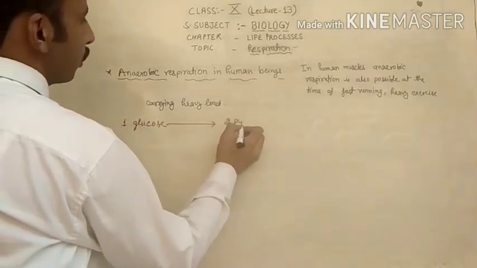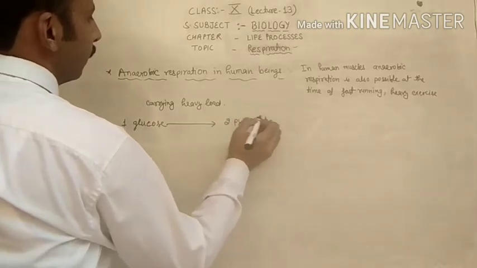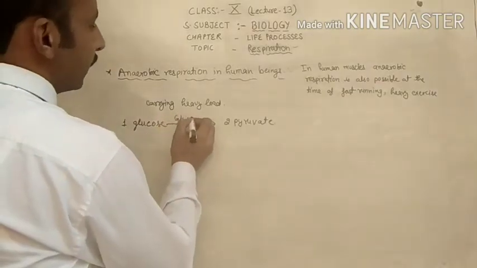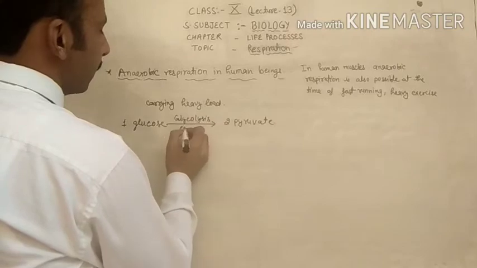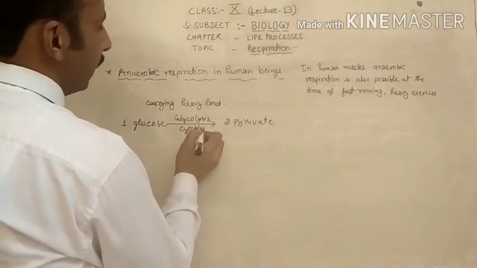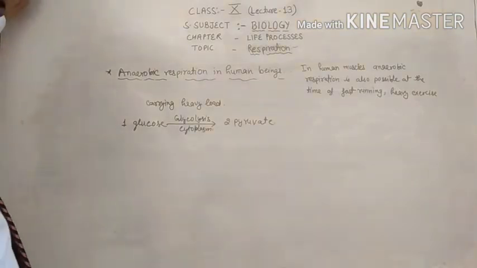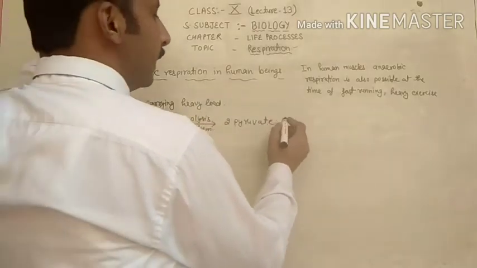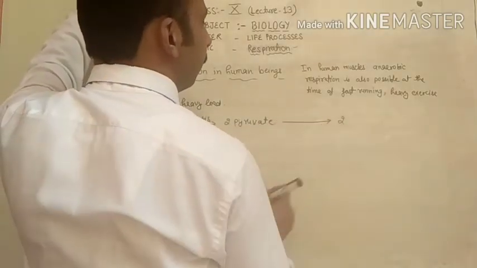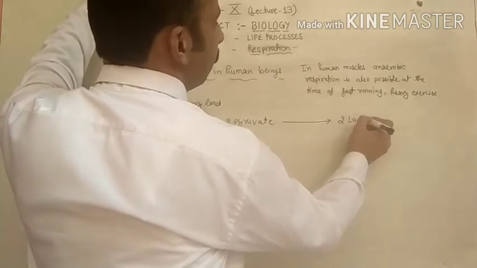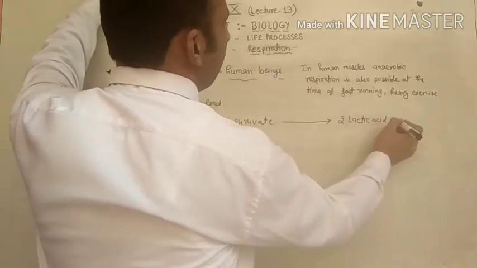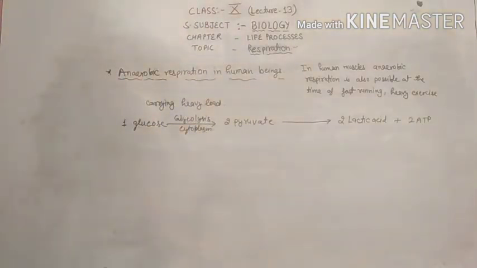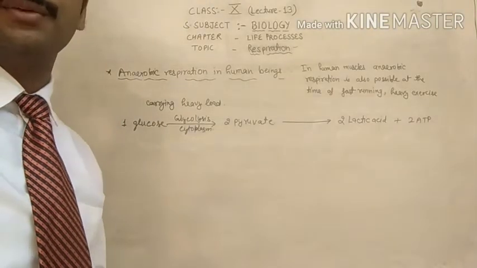In this case, one molecule of glucose converts into two molecules of pyruvate. This process is called glycolysis, and it takes place in the cytoplasm. Glycolysis means the conversion of glucose into pyruvic acid in the cytoplasm of the cell. After that, the 2 pyruvic acid converts into 2 molecules of lactic acid plus 2 ATP. This is the reaction under which anaerobic respiration takes place in human beings.